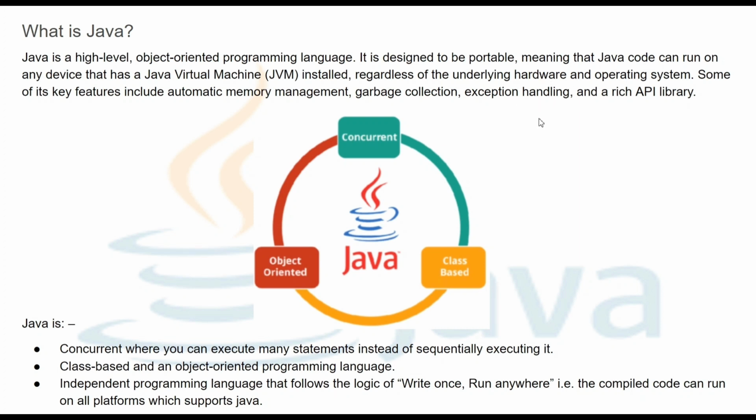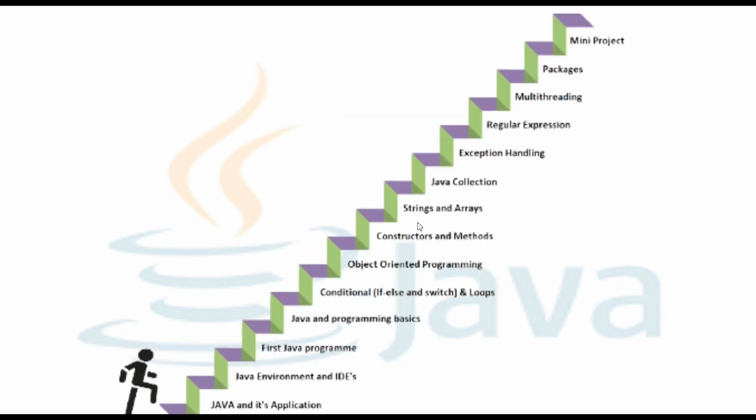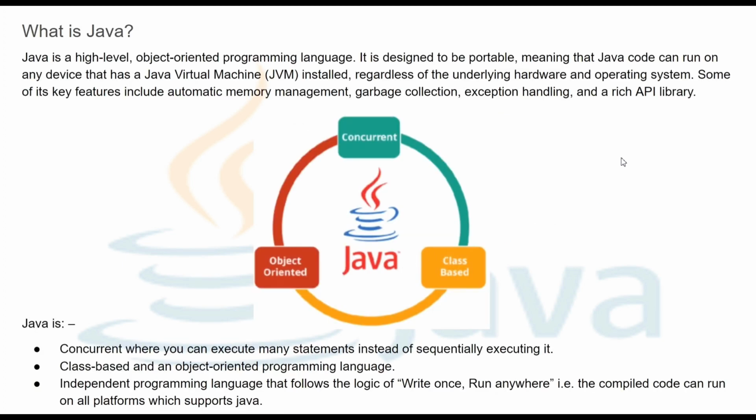We are definitely going to explore these topics in detail in future. There is an entire topic of exception handling and an entire topic of object-oriented programming. I'm just giving you the overview: why we use Java, what the benefits of Java are, and what Java is. And then there is its rich API library as well. What I mean by rich API library is that we can interact with a lot of other platforms with the help of Java, a very large programming language where we are able to interact with a lot of other APIs.